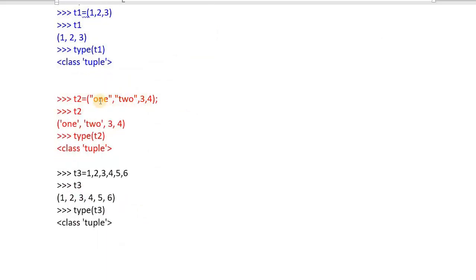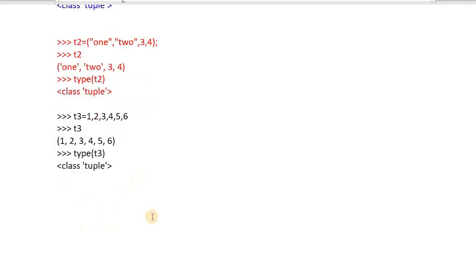I have two values of string type and another two values of integer type. Just print the contents of t2 and check which type of value it is: tuple. See, without parentheses I have created the tuple. I am trying to print it. I am checking the class also. If you write like this in the exam, you get very good marks.